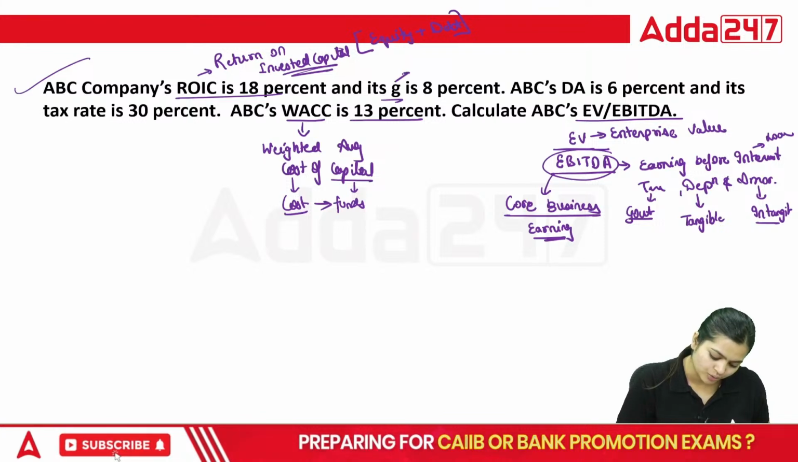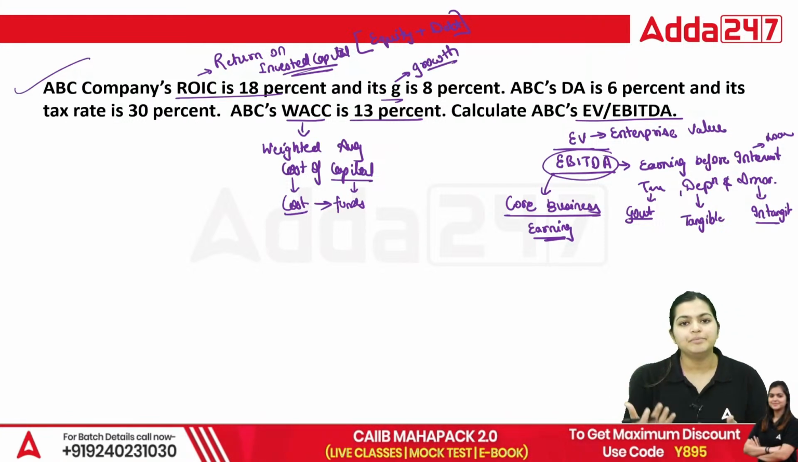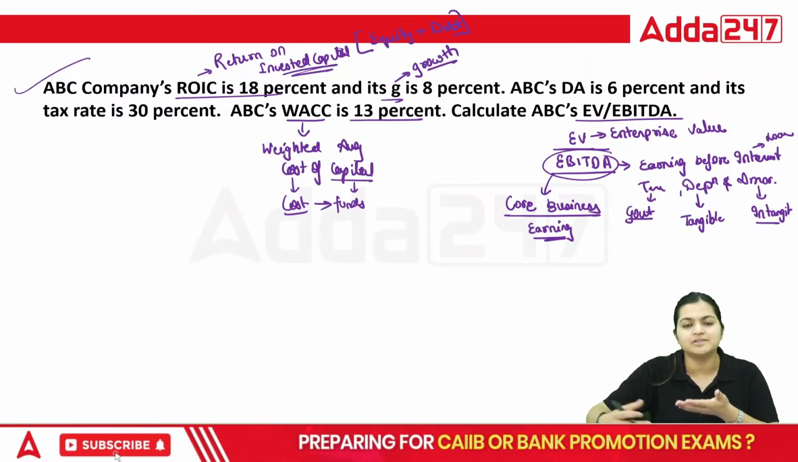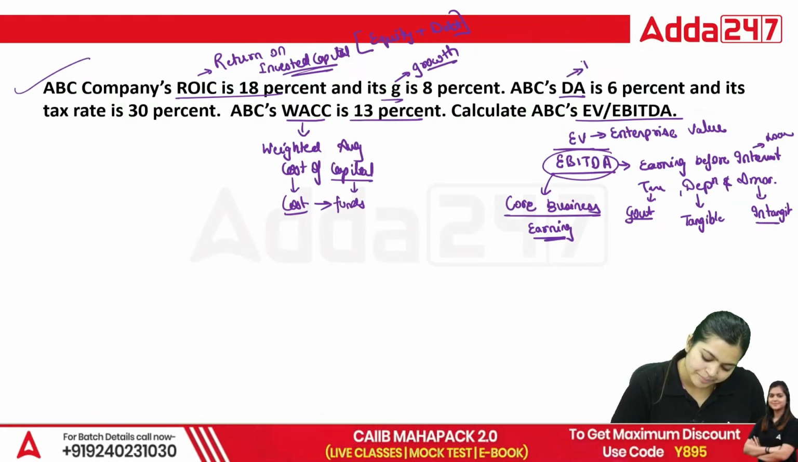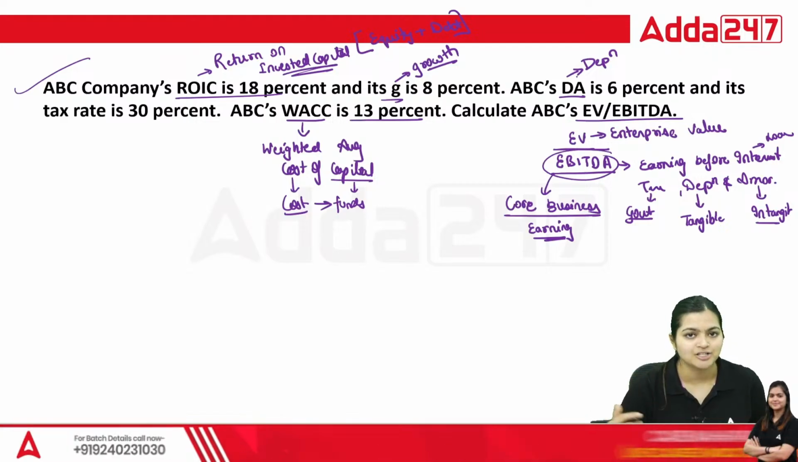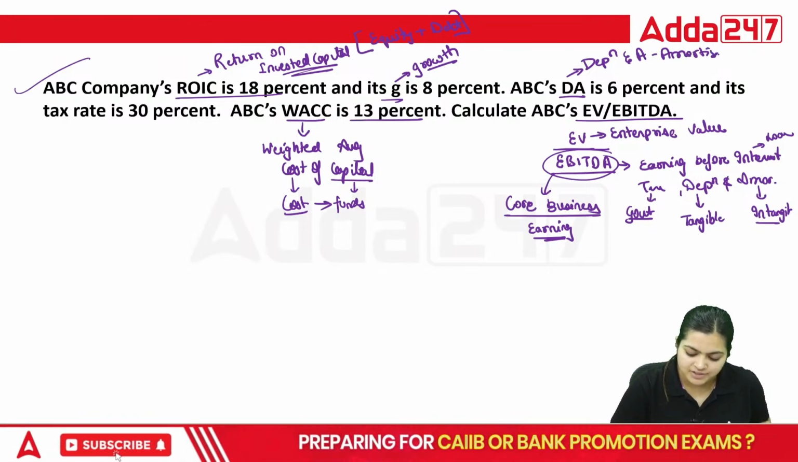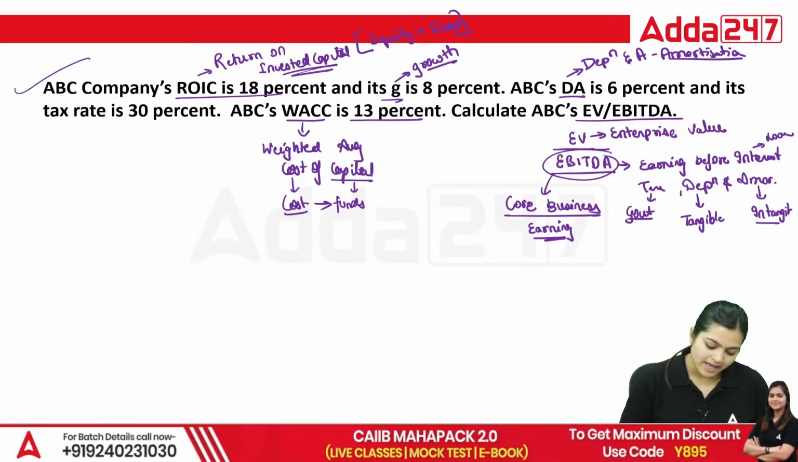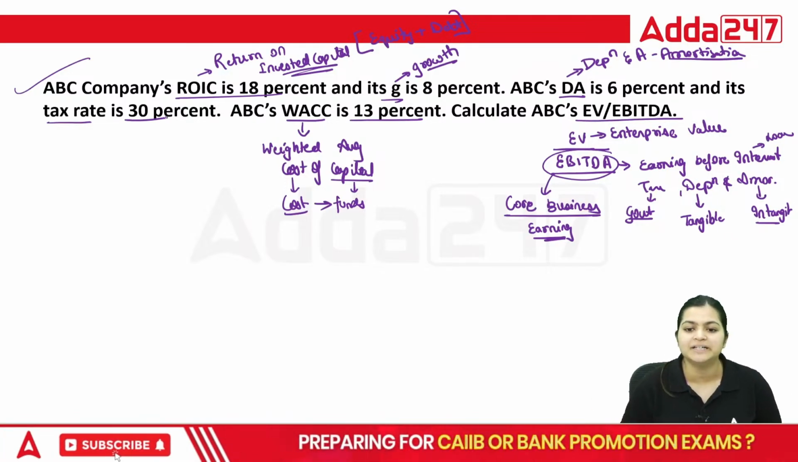G means your growth. Companies, when they are using more funds, are going to multiply it, expand their business, and growth will be there. Then DA is your depreciation, which you charge on tangible assets, and A is your amortization, which we charge on intangible assets. And the tax rate, which you need to pay to the government, is your 30%.